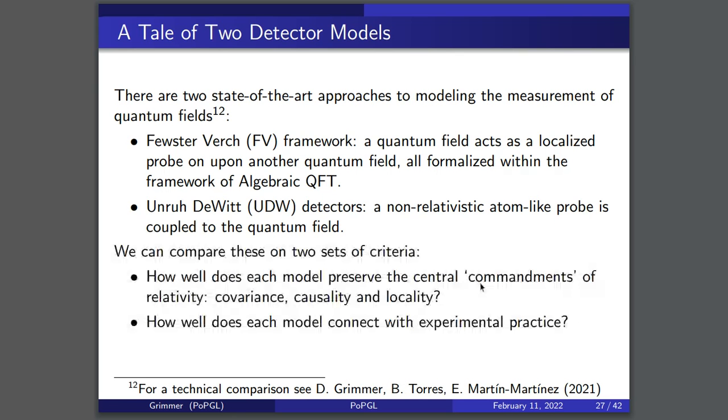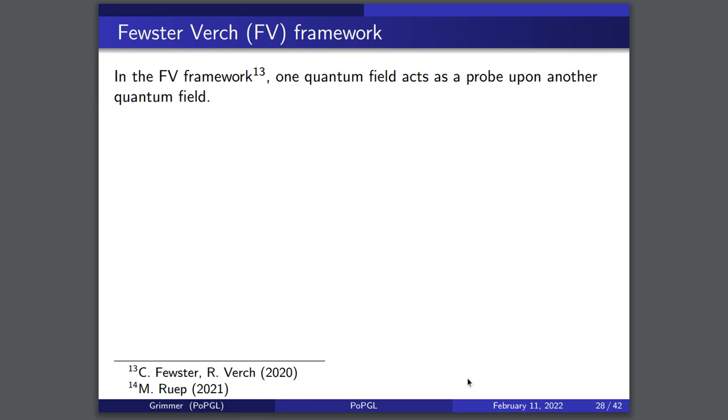And we can compare these two models of measurement on two sets of criteria. I want to ask, how well does each model preserve the central commandments of relativity: covariance, causality, and locality? And how well does each model connect with experimental practice? And for a technical comparison, you can see this paper referenced down here. So let's start with the Fewster Verch framework.